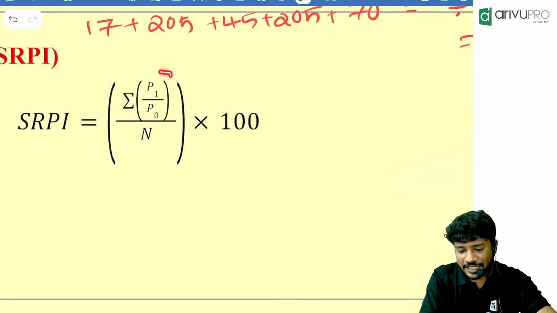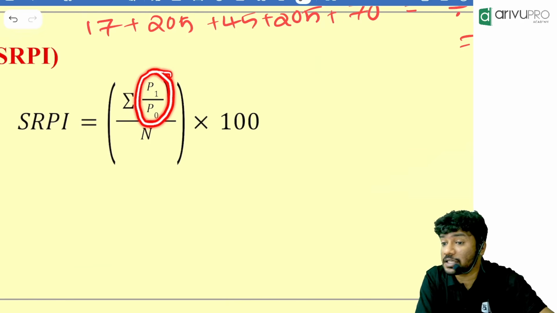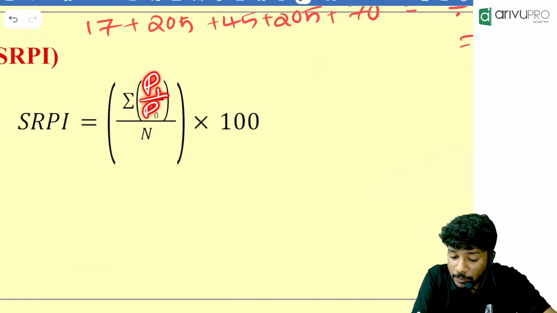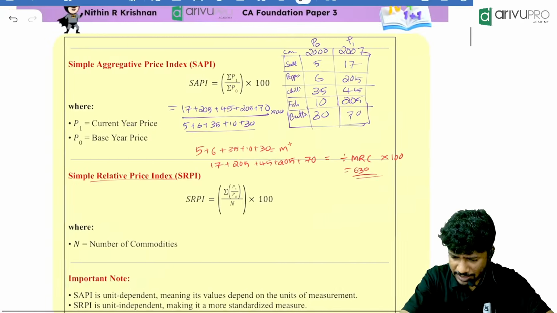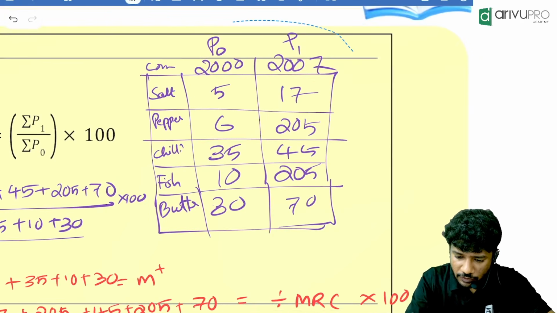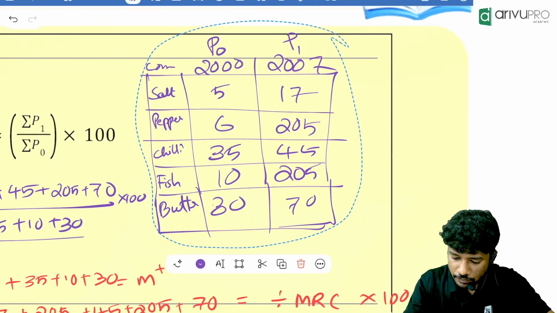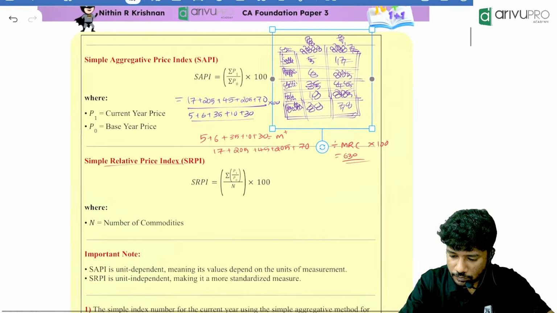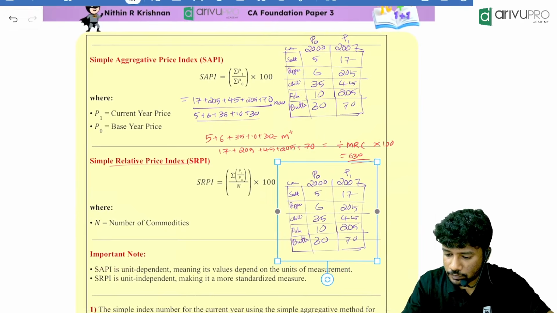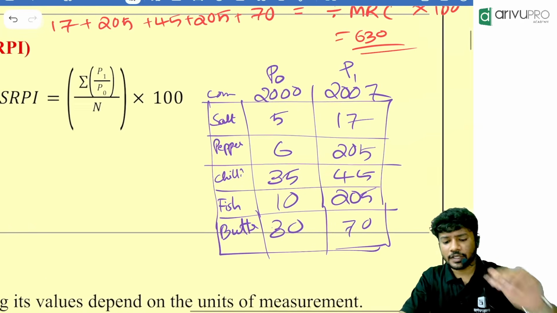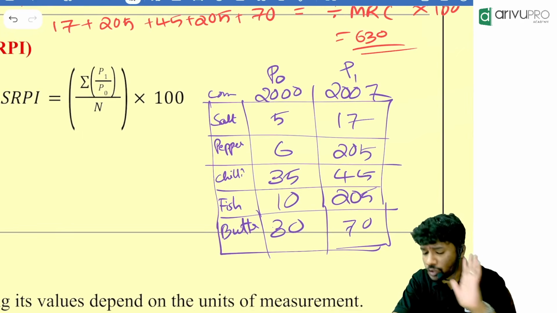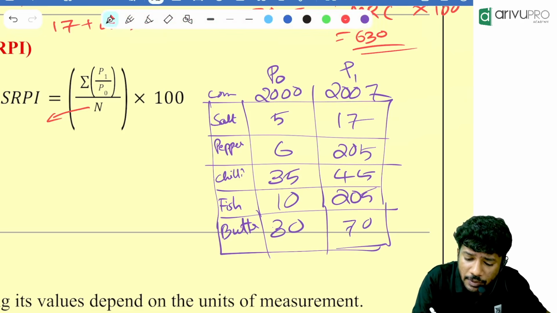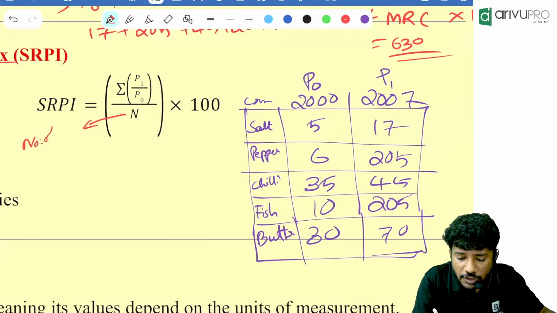The thing is, we will take the ratio of current year price and base year price. That means P1 divided by P0. Then we need to add for all the values. That is the case. I'll show you with the example itself. Now, this example itself we will take. Now look here. Sigma P1 by P0 divided by N into 100. This N is nothing but called the number of commodities.